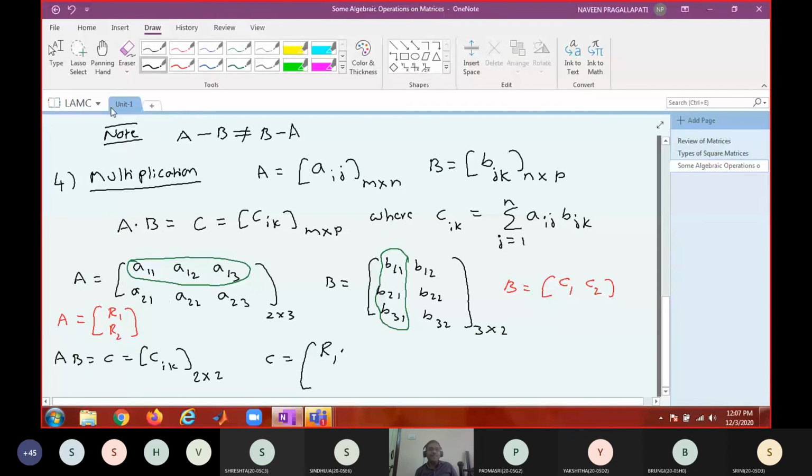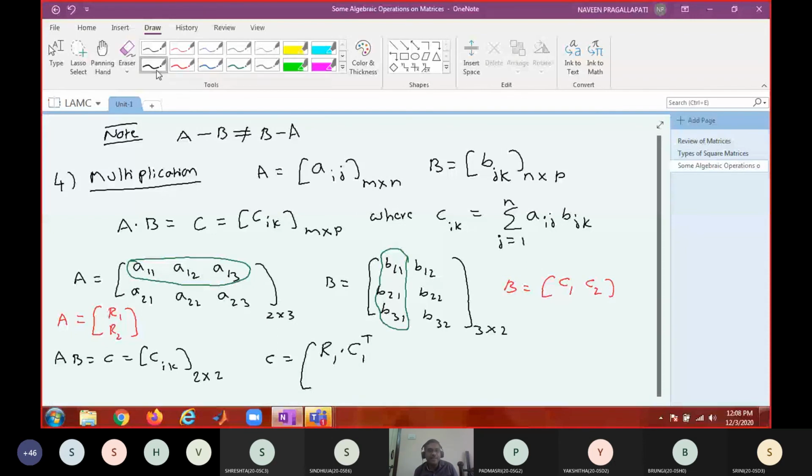Either you make the row into a column, or you make the column into a row, so that you can apply the dot product. So R1 dot, instead of C1, what should I say? C1 transpose. Am I right? If C1 is a column vector, what is C1 transpose? A row vector. Then between two row vectors you are taking a dot product. But you know the dot product of two vectors is just multiplying corresponding elements and adding, right? A1 B1 plus A2 B2 plus A3 B3. That is what we are doing.